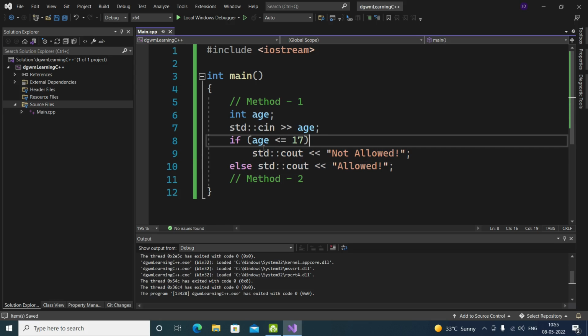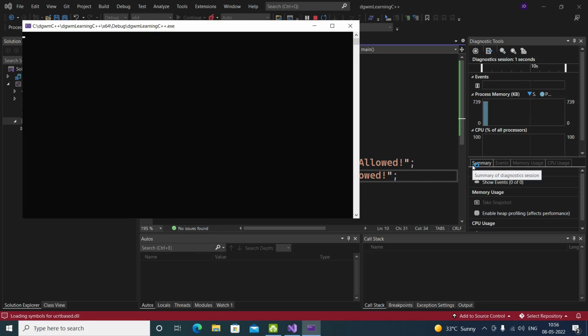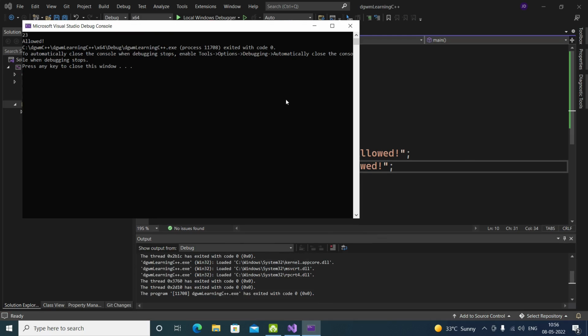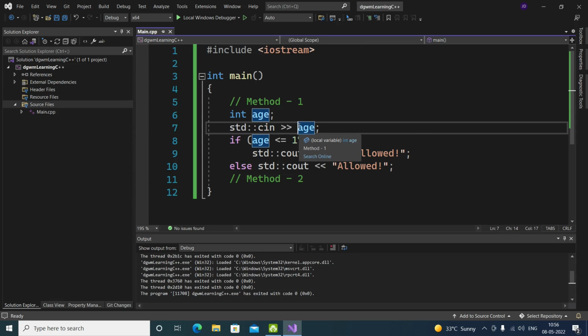Now, I didn't use the curly brackets, but if there is only one single line of code to be executed after the condition, you can just use this. Even in a loop, while looping, you can also do it like that, like we did before. I just put the space in between, so it looks fine to me. Okay, so this was method number one, and let's test it. Will it work? Let's test it out. I used 23. It allowed me.